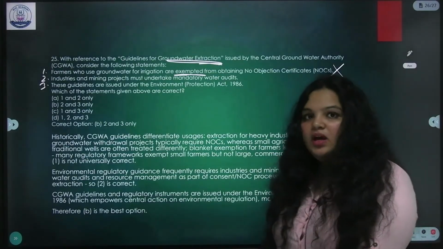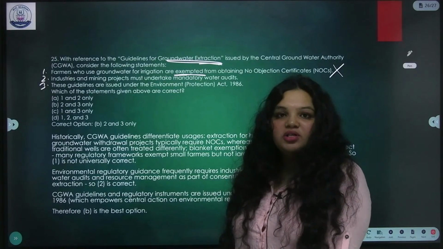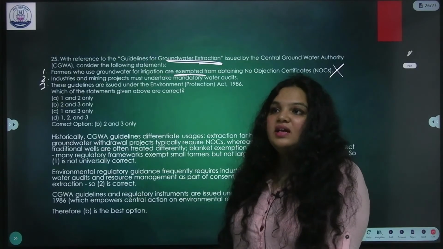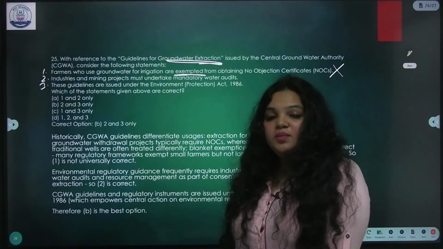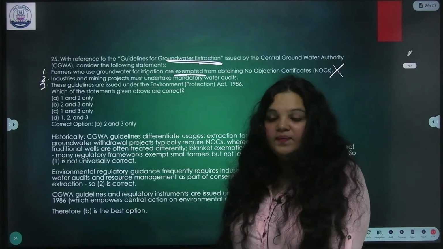You know why? Because there was a point of time where every other politician was promising free groundwater to farmers. And that has created serious exploitation of groundwater. It has become such a huge problem. Now, farmers should also get a no objection certificate.